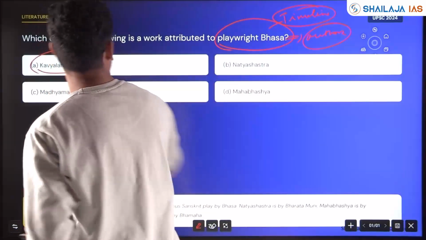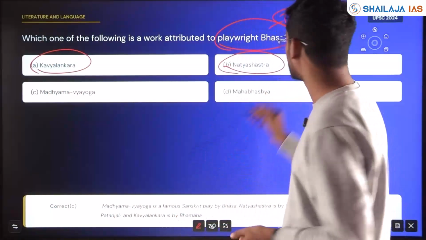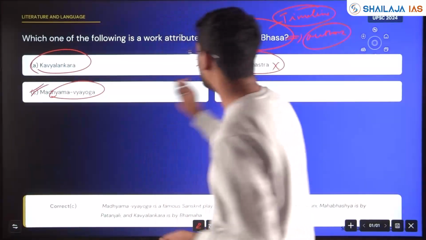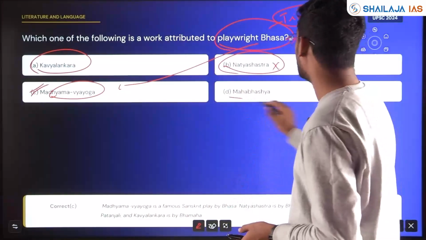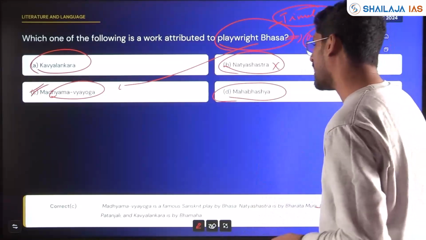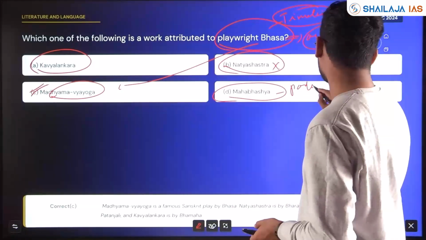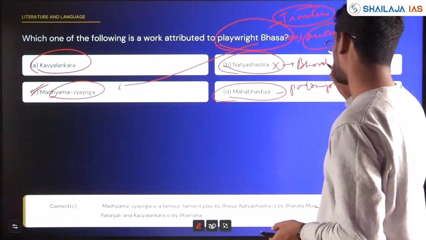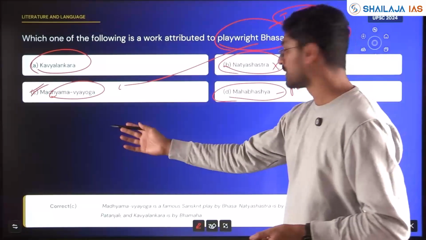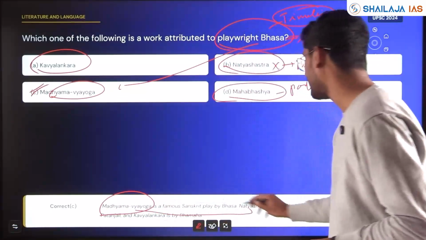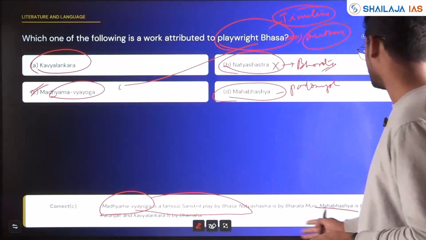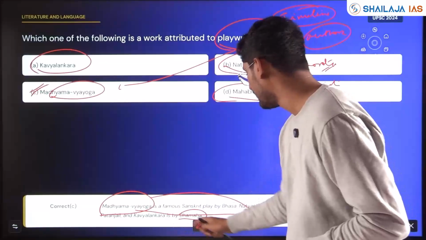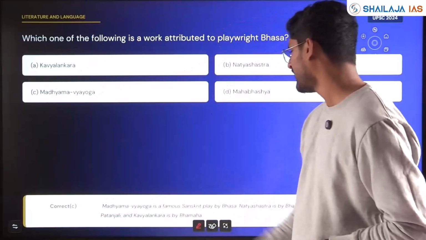Kavya Alankara, Natya Shastra to Bharata Muni. Madhyama Vyayoga, yes, this one is written by Bhasa, the playwright. Mahabhashya is written by Patanjali. Natya Shastra, Bharata Muni. Madhyama Vyayoga is a famous Sanskrit play written by Bhasa. Natya Shastra is by Bharata Muni. Mahabhashya is by Patanjali. And Kavya Alankara is by Bamaha.